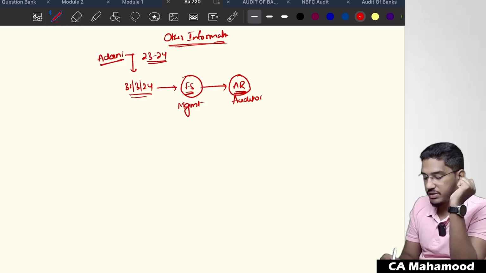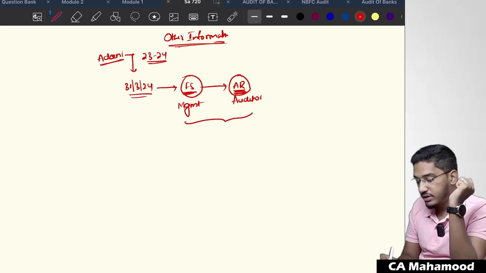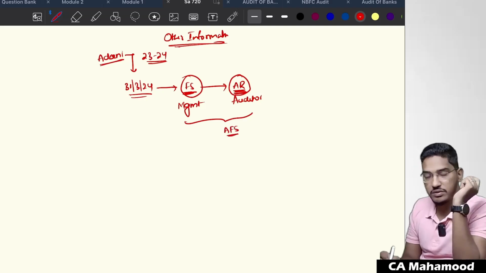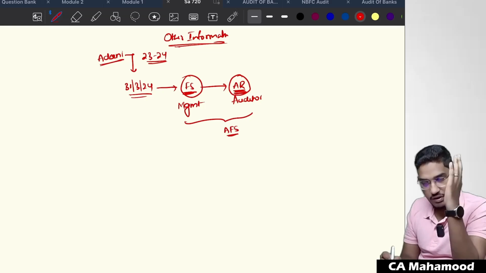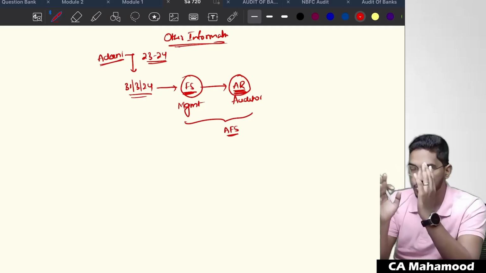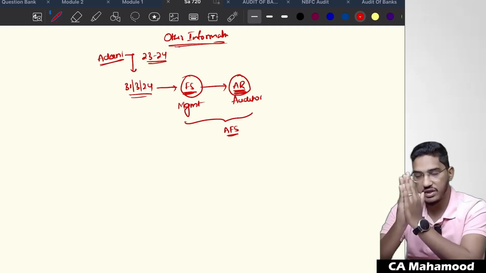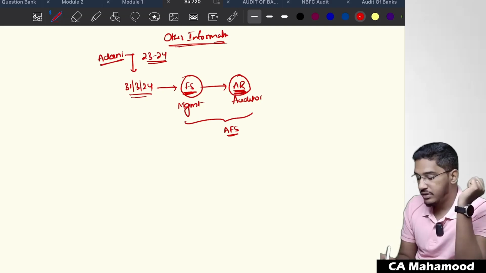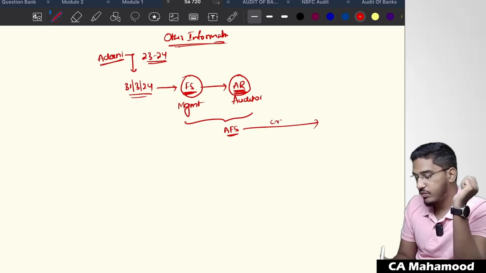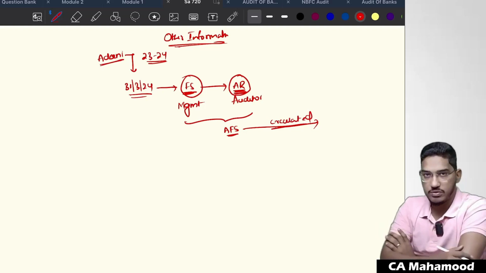Okay. So now the management will have a copy of audited financial statements along with the audit report. This audit report along with the financial statements, we call audited financial statements. So when I say audited financial statements, what do I mean? The financial statements along with the audit report, both put together, I call audited financial statements. Now, these audited financial statements are required to be circulated.